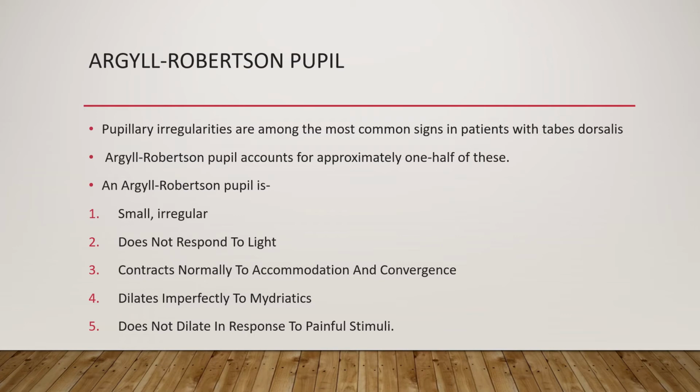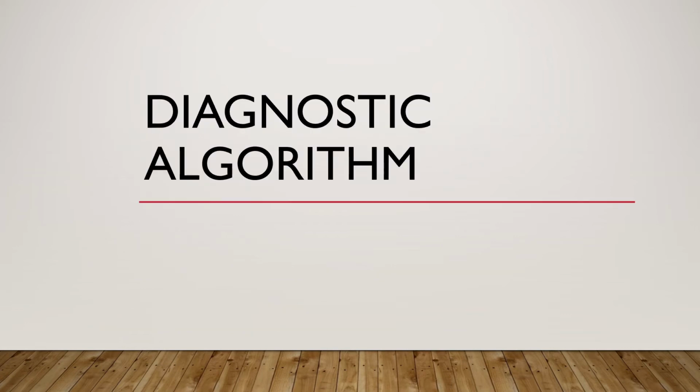Hence, in brief, it can be said that the light reflex is absent, but the accommodation reflex is present in an Argyll Robertson pupil.